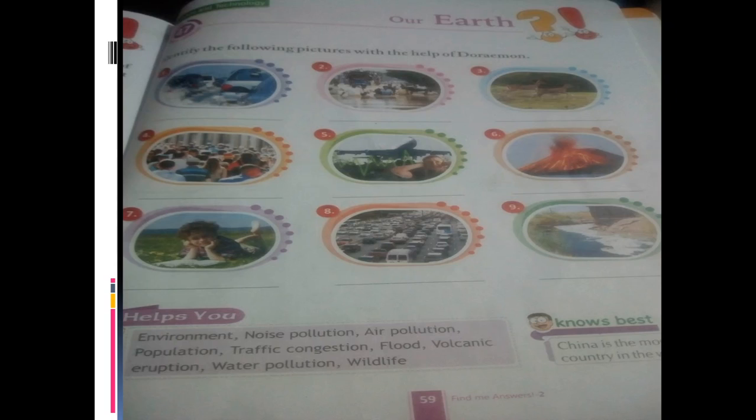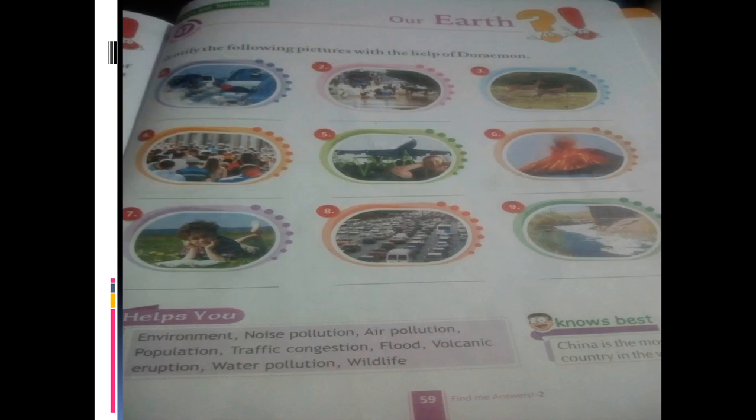So she is closing her ears, so that is noise pollution. Volcanic eruption, a volcano is there, whenever the pressure is too high, it will just come out and start flowing, right? Even it burns the jungles also. So this is called volcanic eruptions.